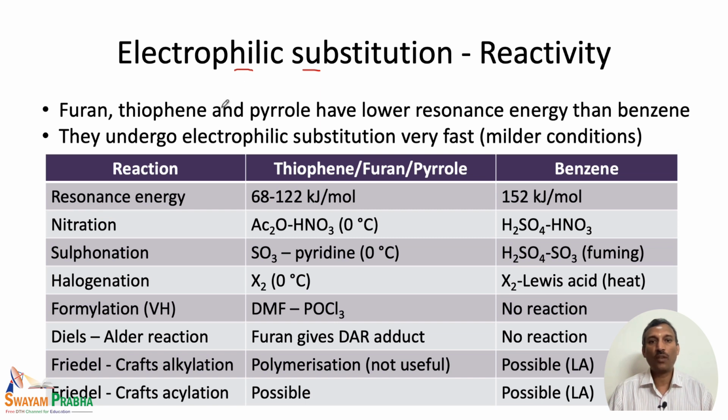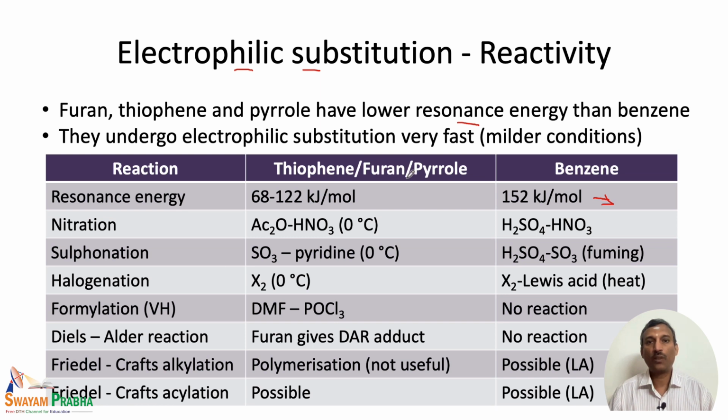So, here we are going to compare the reactivity between benzene and 5-membered heterocycles with respect to electrophilic substitution reactions. If you look at the resonance energy, benzene has a higher resonance energy compared to thiophene, furan or pyrrole. So, in other words, benzene is much more stable compared to thiophene, furan or pyrrole.